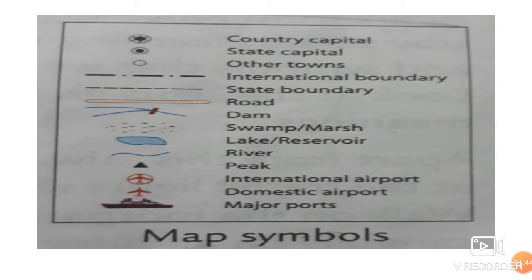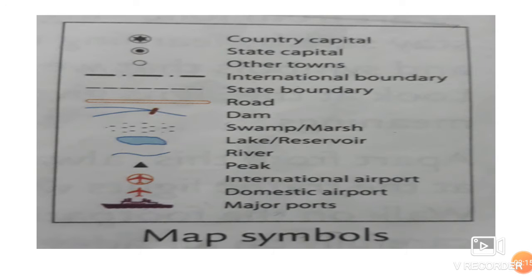So learn that also. Different symbols I have told you: the country capital. Look at the symbols properly and study them. Identification can come in the exam: country capital, state capital, other town, international boundary, state boundary, road, dam we have discussed, swamp and marshy areas, beta, the lake and reservoir, the river, then the peak, the international airport, the domestic airport. It is simply a sign. If you go through it two or three times, you will be able to get it better.